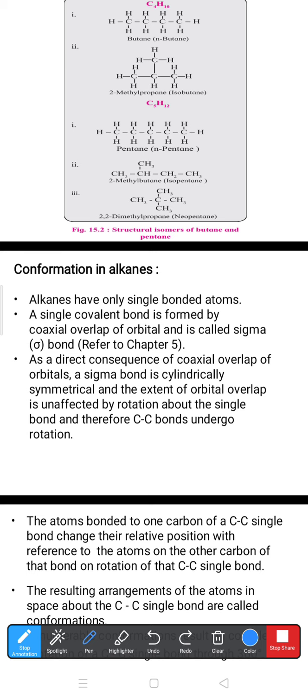As a direct consequence of the coaxial overlap of the orbitals, the sigma bond is cylindrically symmetrical, and the extent of orbital overlap is unaffected by rotation about the single bond, and therefore carbon-carbon single bonds undergo rotation. So what is this rotation concept? When orbitals hybridize together, the orbital might be an s orbital or a p orbital.